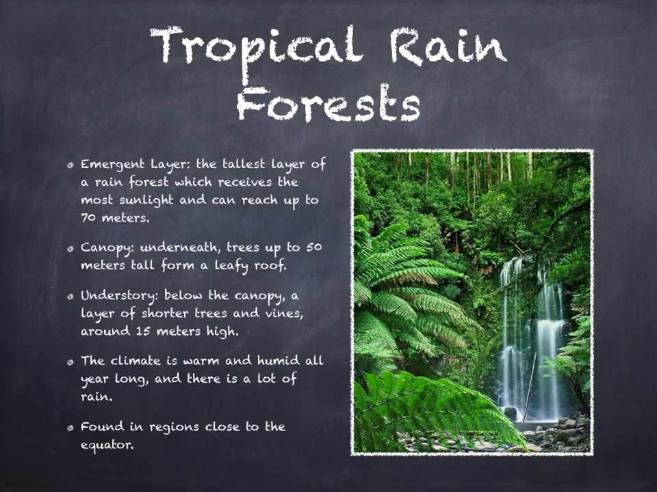Below the canopy, a layer of shorter trees and vines around 15 meters high form an understory. Understory plants grow well in the shade formed by the canopy. The forest floor is nearly dark, so only a few plants live there.